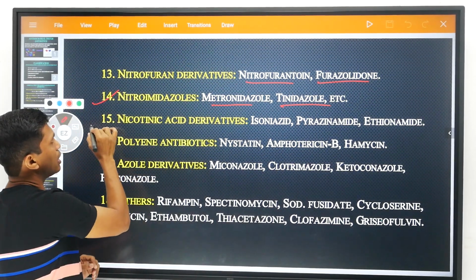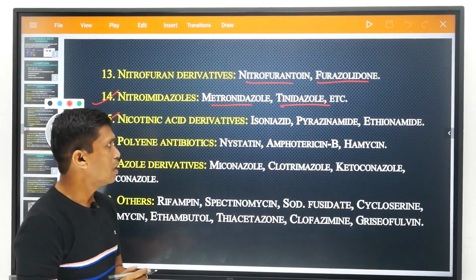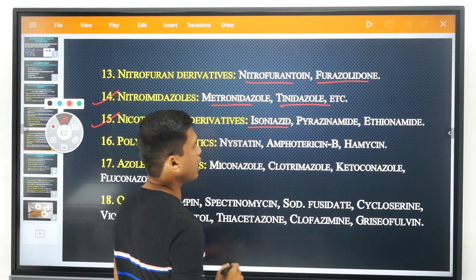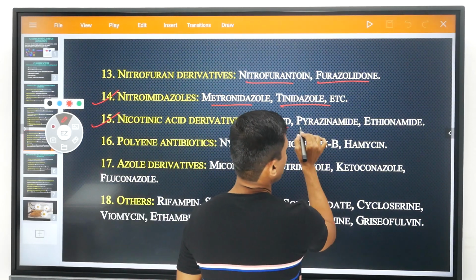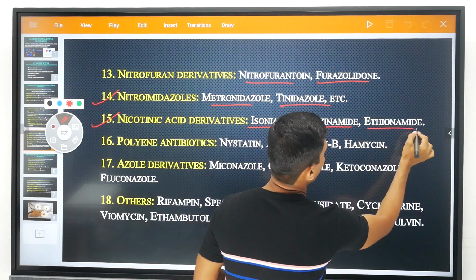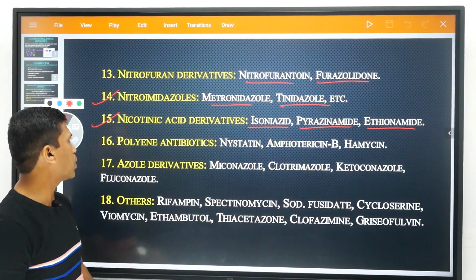And nicotinic acid derivatives are another type of antibiotics, like isoniazid, the ideal first line antitubercular drug, pyrazinamide and ethionamide, which are other examples of nicotinic acid derivatives.